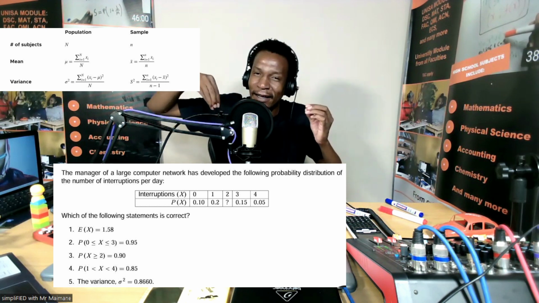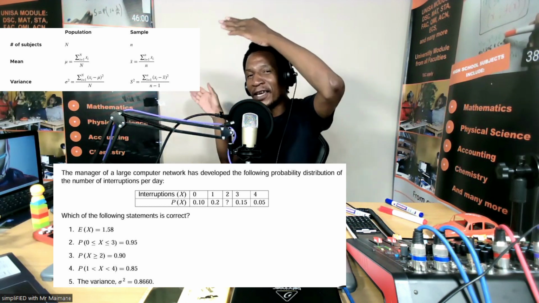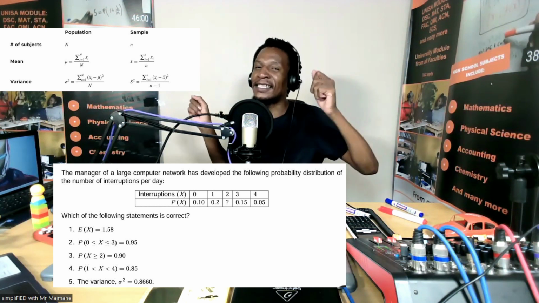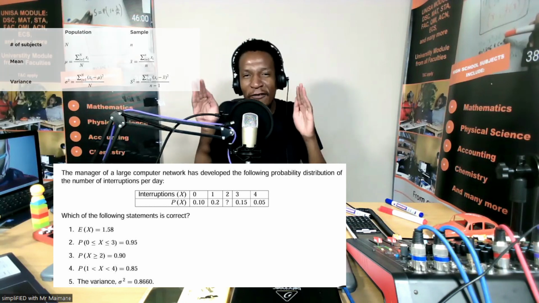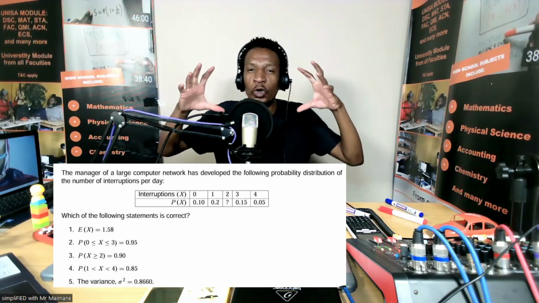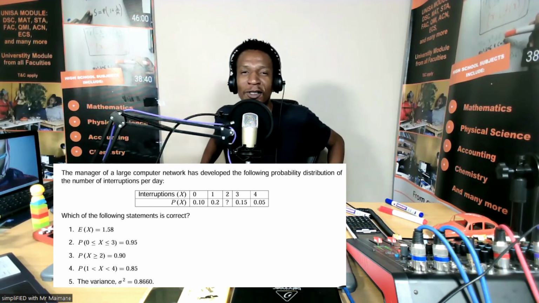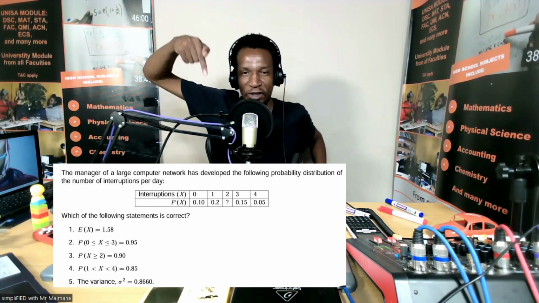I want to add from the information that we have here. So while we calculate the mean like this and the variance like this, another name for average under statistics is called expected value. Welcome to today's topic. We're going to be solving this question.